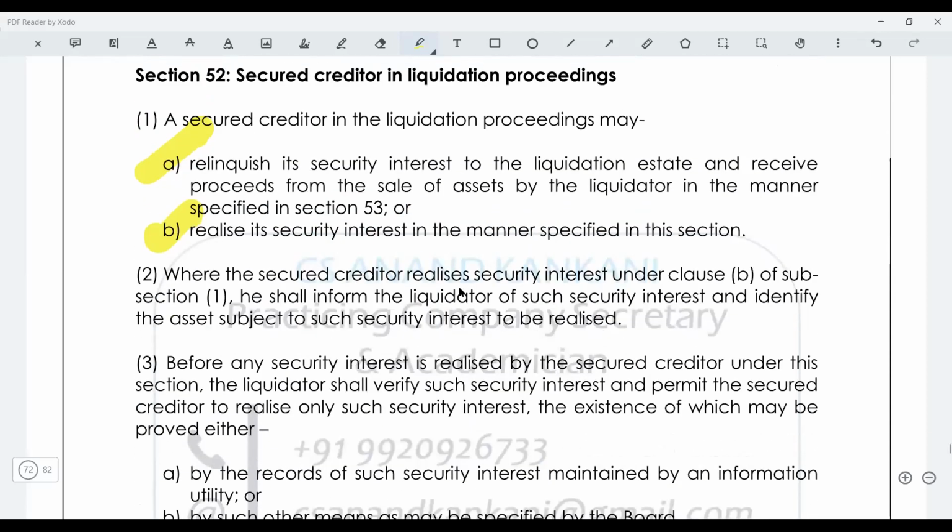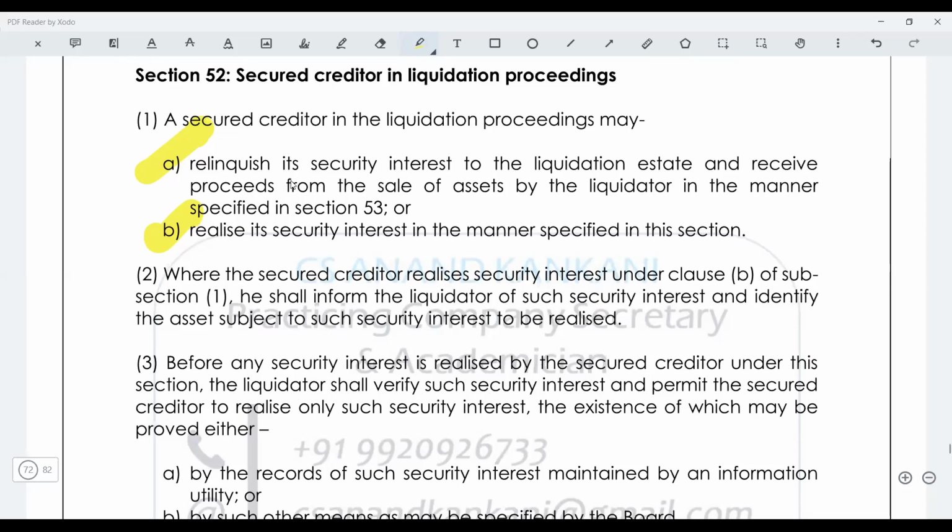Also, one more thing here, Mansi, when realizing 10 lakh rupees and keeping her 1 lakh rupees to her, the 10 lakh was the realization value of the asset and her debt was only 1 lakh rupees. So she will not get the entire 1 lakh rupees. She will also have to pay proportionately for the liquidation expenses and all. And if the liquidator realizes the asset, the liquidator is going to deduct a percentage towards the liquidation estate, his remuneration and everything, and he's going to pay that. So just remember this part. In both the cases, this is going to happen.